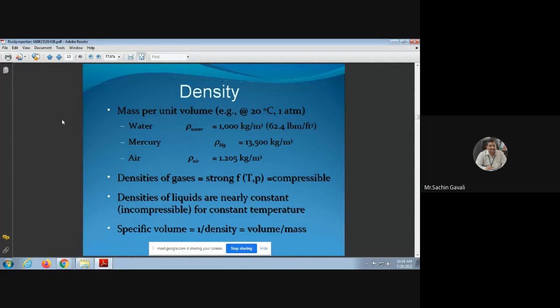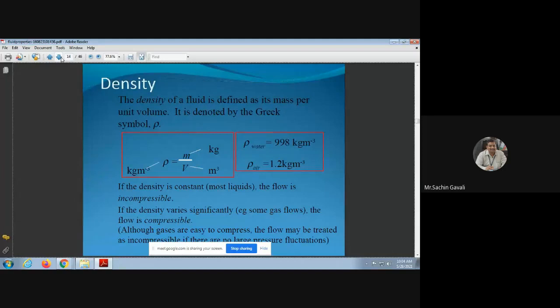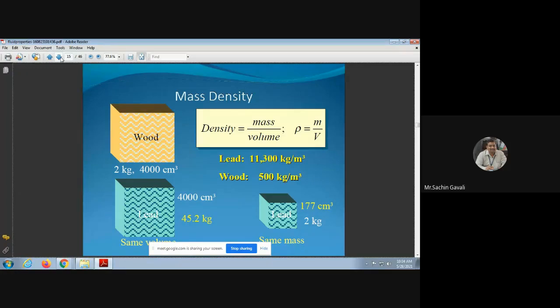Specific volume is generally used for compressible fluids. So we have defined again density as mass per unit volume. The standard density of water is 1000, or exactly 998. Then the density of air is 1.2 kg per meter cube, or roughly we consider it as 1 kg per meter cube. Then mass density, some numericals are here. We can calculate the mass density using the equation: density is equal to mass upon volume.